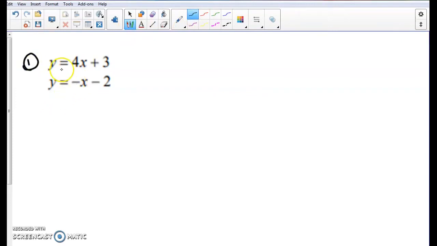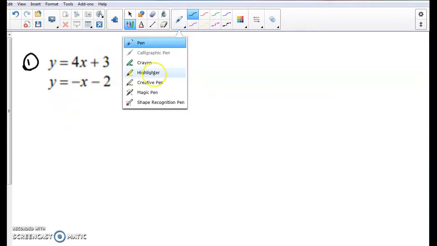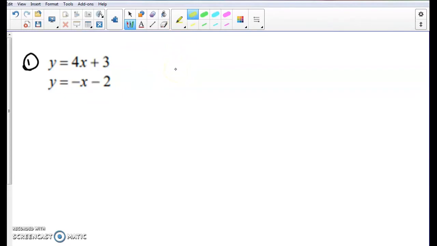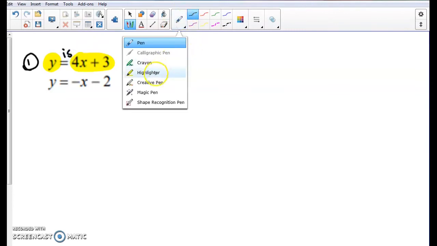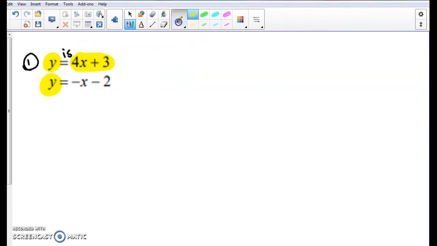So we have y equals 4x plus 3 and y equals negative x minus 2. So we're still looking at substitution, which means we need to have one variable already solved for, which means alone on one side of the equal sign. So if you notice, both of these have y by themselves. So that first one says y is 4x plus 3. So since y is 4x plus 3, I can replace this y with that 4x plus 3.